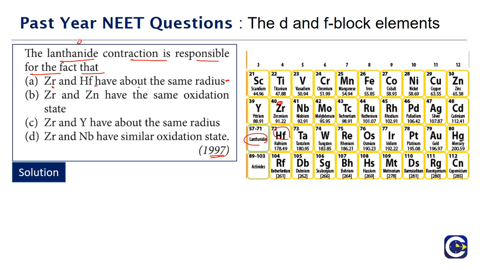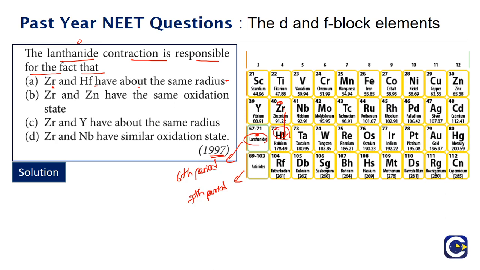So lanthanoids will actually come in the 6th period. Actinoids will come in the 7th period. So when we are moving from zirconium to hafnium, we will be covering all the lanthanoids. Now generally when we go down the group, we expect the size to increase.